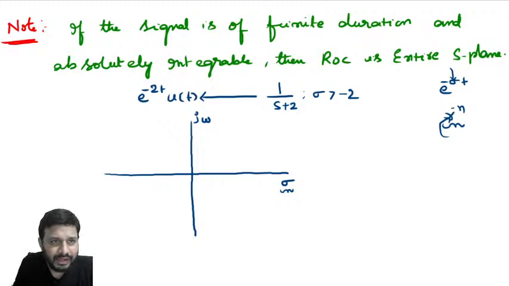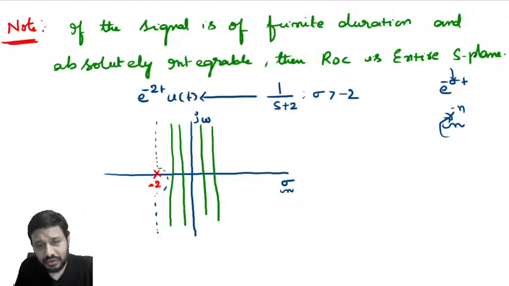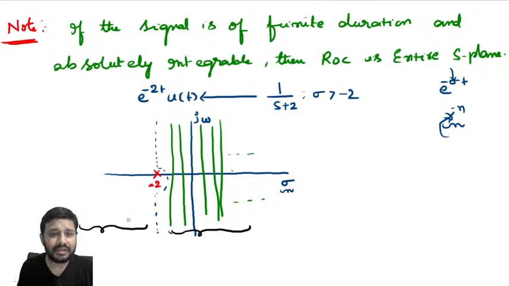Now where is the pole located? Pole is located at s is equal to minus 2. I don't have any zeros. Okay. Now along this pole, draw a dotted line, bypass the pole, and we'll say that this is your ROC. ROC means region of convergence, meaning here in this region your Laplace transform is convergent.